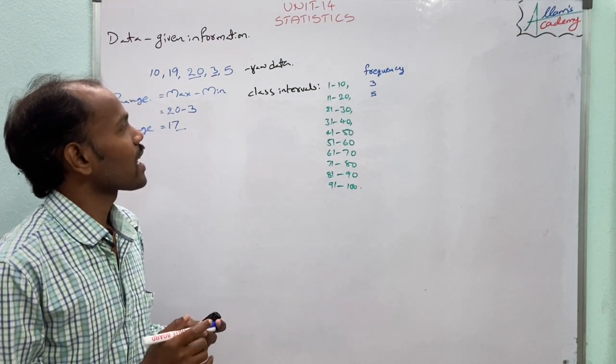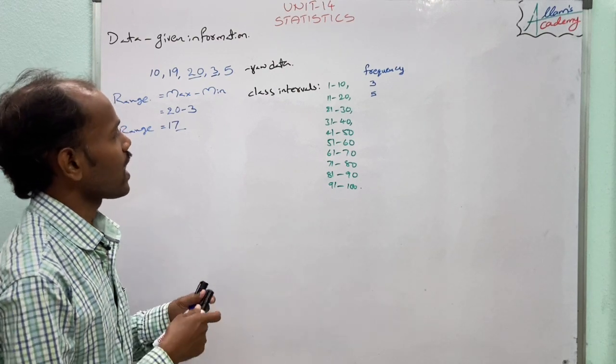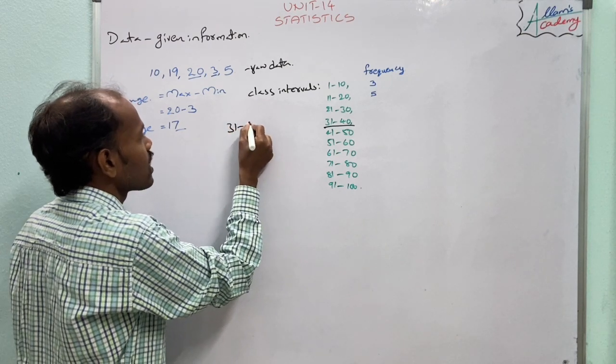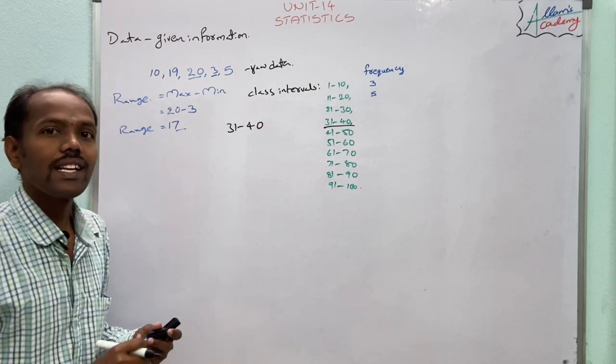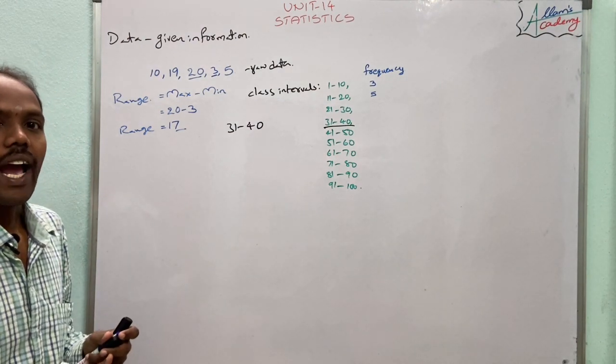Next, I am taking the class interval 31 to 40. In that class interval, we have to find the lower limit and upper limit.